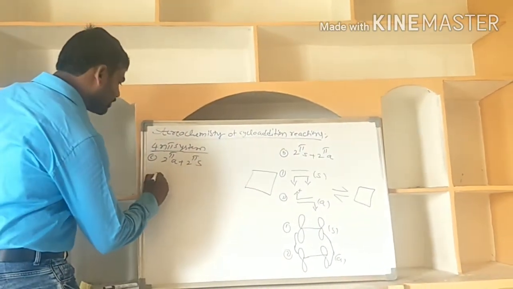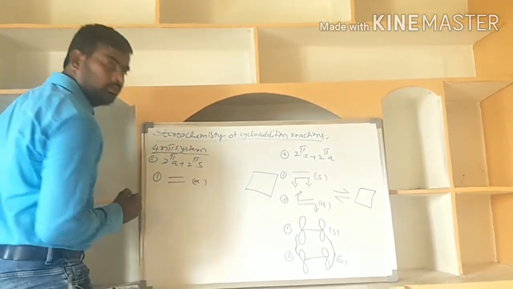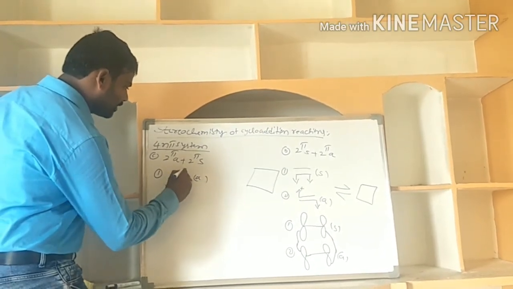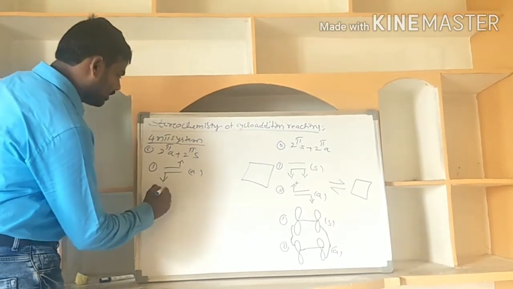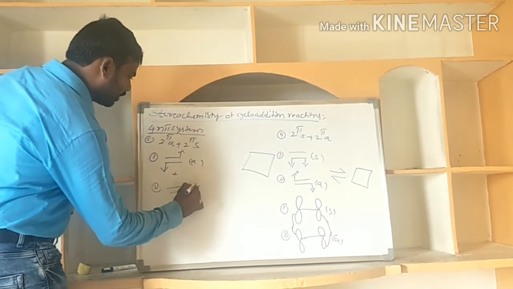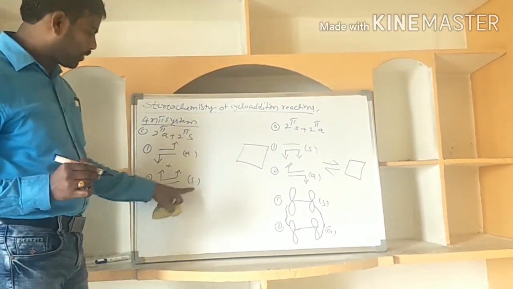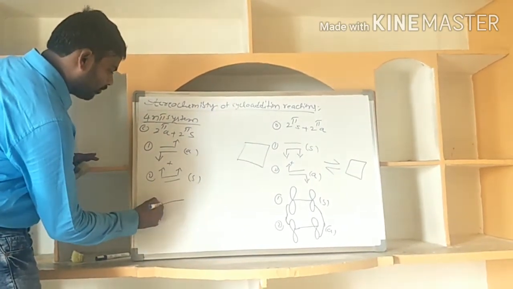In andra supra addition, the first partner is the andra partner. Andra means on opposite phases it develops the new sigma bonds. Andra partner, opposite phases. Then the second partner is the supra partner. Supra partner means on the same phase it develops the sigma bonds. Now I am writing the same.